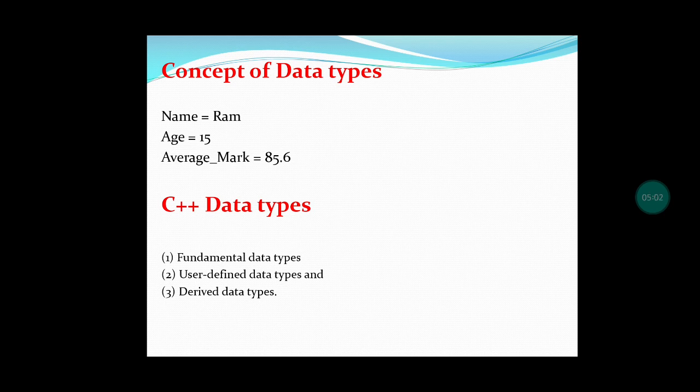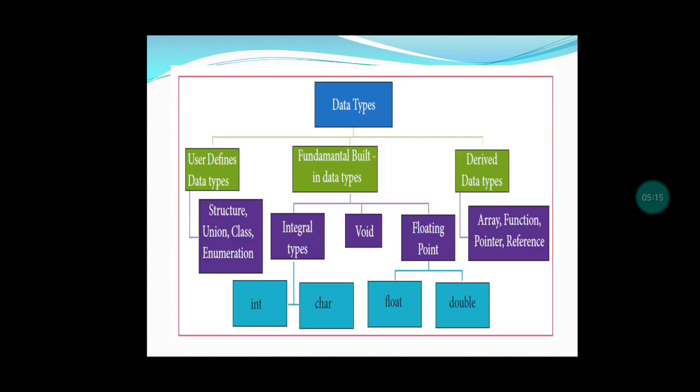There are three categories of C++ data types available. That is fundamental data type, user defined data type, and then derived data type. And also these data types have several classifications. Let us see the various classifications of data types. The user defined data types are classified as structure, union, class, and enumeration. Fundamental built-in data types are classified into integral type, void, and floating point. This integral type is again classified into integer and character.